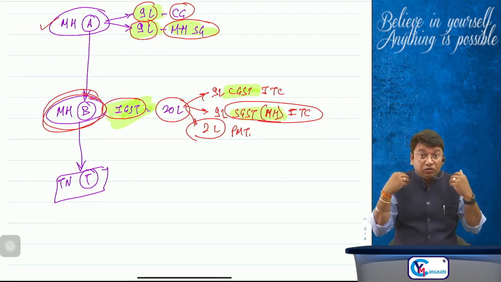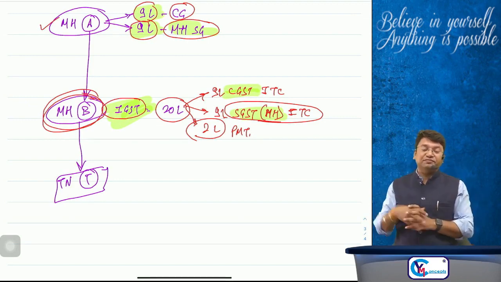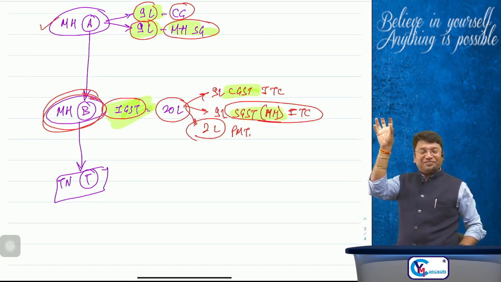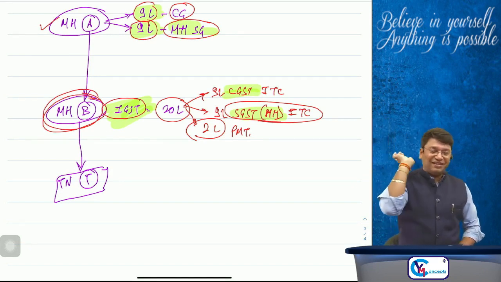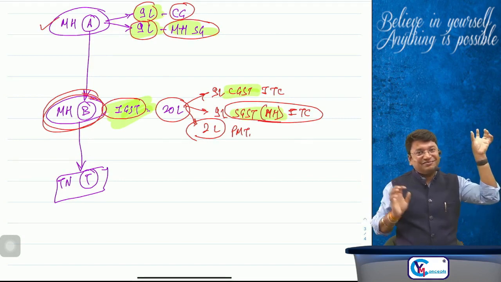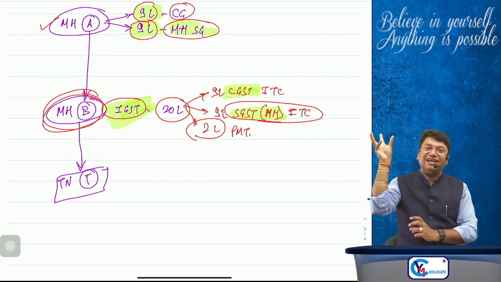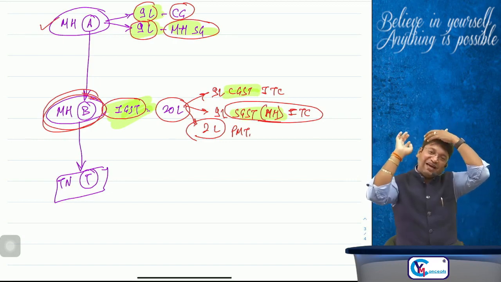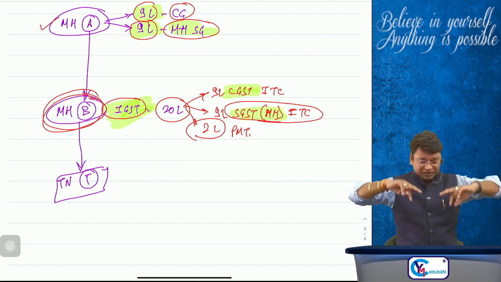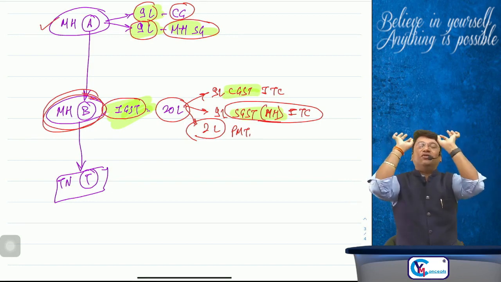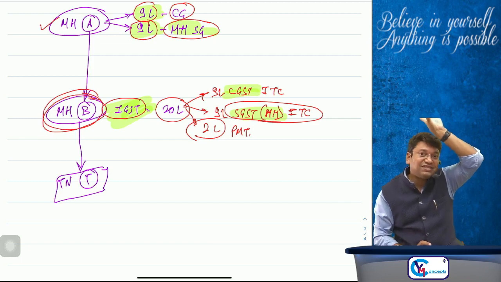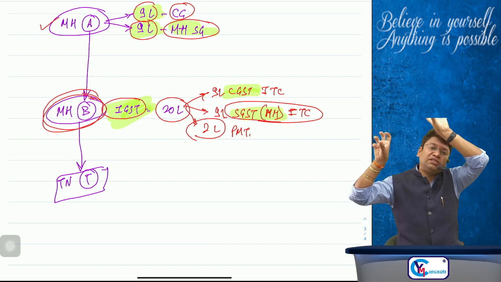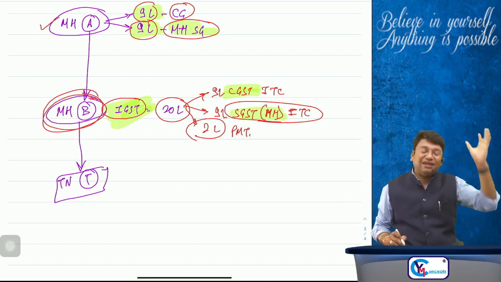These inter-government account settlements are done by the government. And from the Maharashtra state government, 9 lakh will be transferred to the IGST fund. So, sir, here funds are 0. Here again the funds are 0 with the state government, and 18 lakh are transferred to the IGST account, and 2 lakh are paid by Mr. B to the IGST account. So total funds of rupees 20 lakh are here in the IGST account. CGST account fund position is 0. SGST Maharashtra state government fund position is 0. Okay, funds are in IGST.